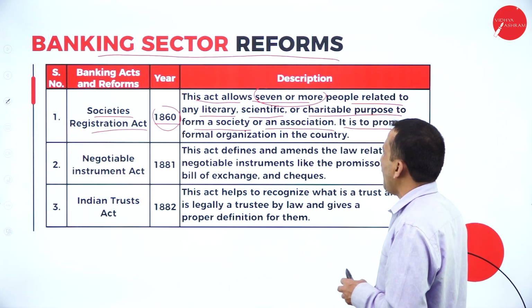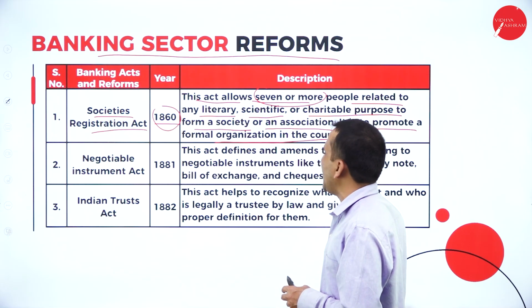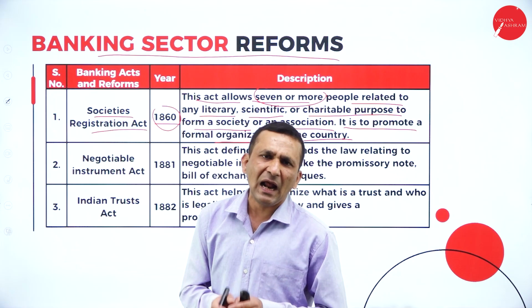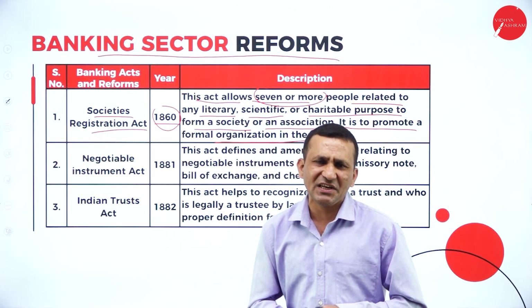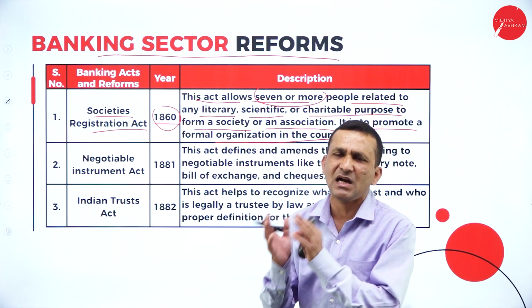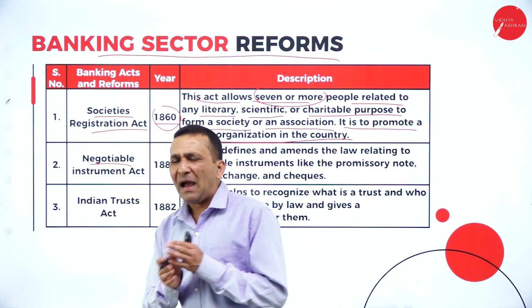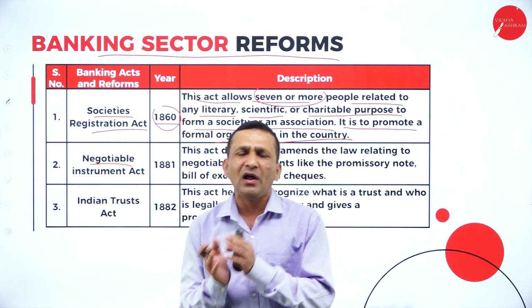It promotes formal organization in our country. Like this, there are different types of societies we can identify, an association or a group of people who started together.